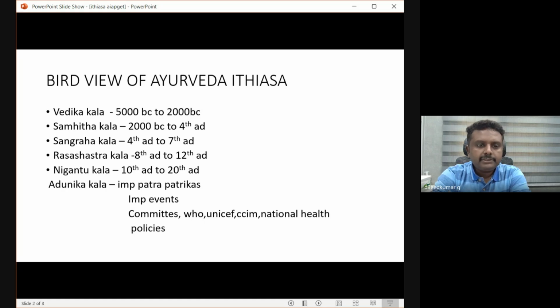Then comes Rasashastra Kala. Rasashastra Kala is from 8th AD to 12th AD. If you go through Charaka Samhita, Sushruta Samhita or Vagbhata Samhita, we don't have an extensive reference to Rasaushadhis.